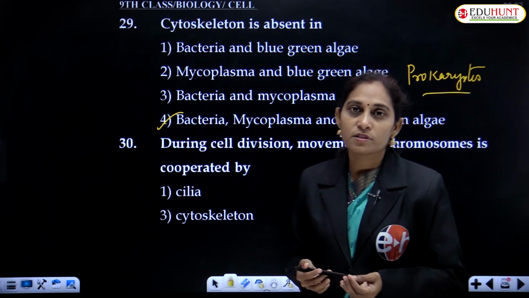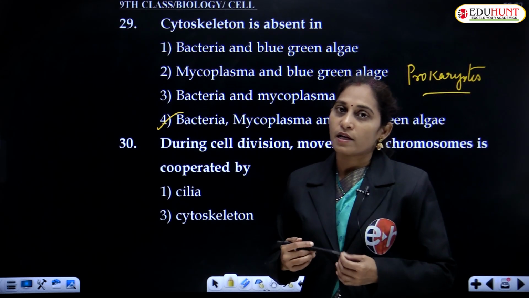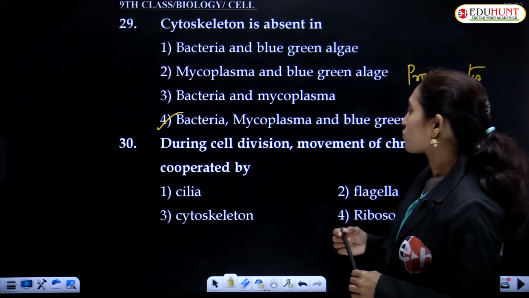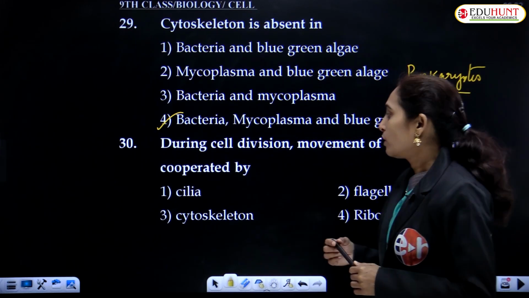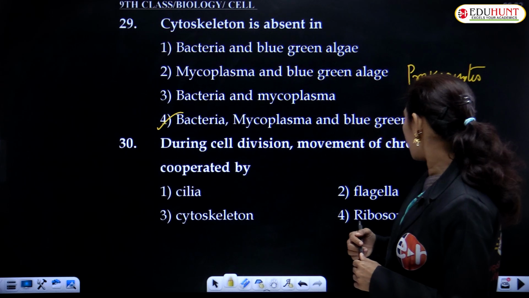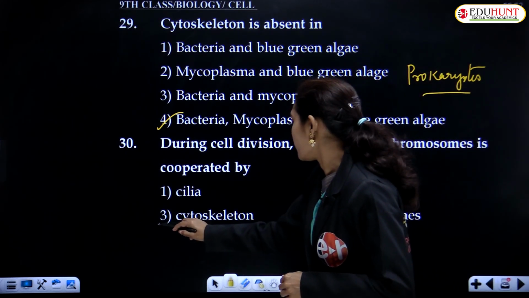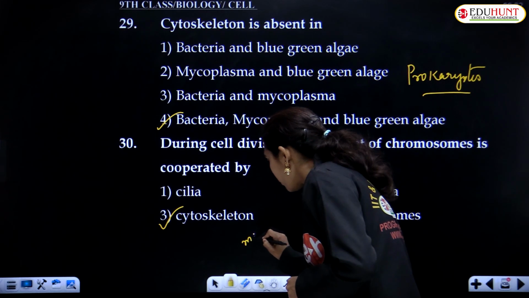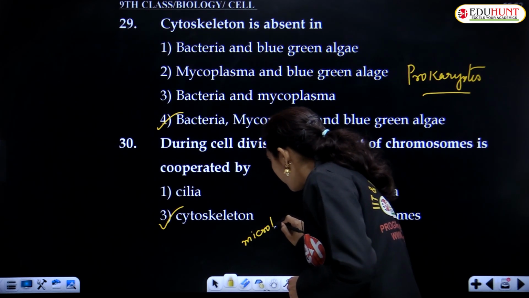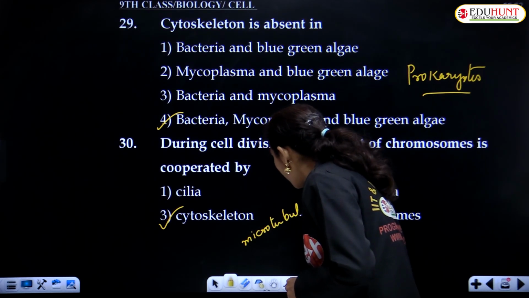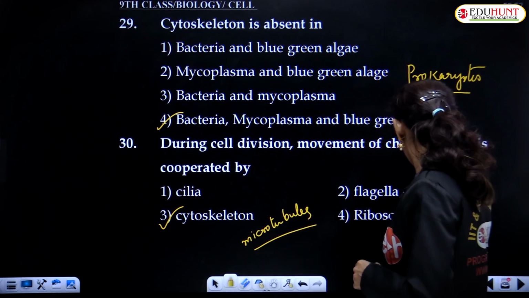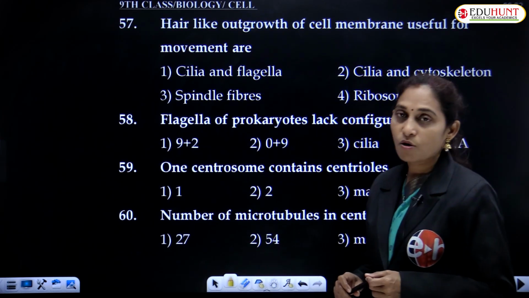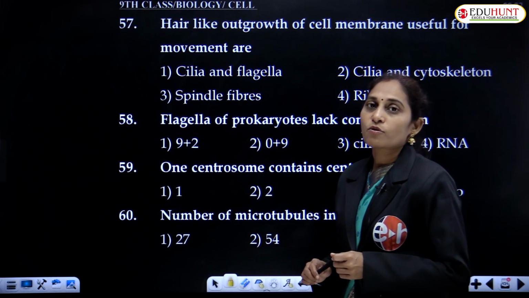Not only endomembrane system, they are the parts of cytoskeleton. During cell division, movement of chromosomes is cooperated by cytoskeleton, and especially microtubules. Microtubules, microfibrils, intermediate filaments, these all constitute the cytoskeleton.